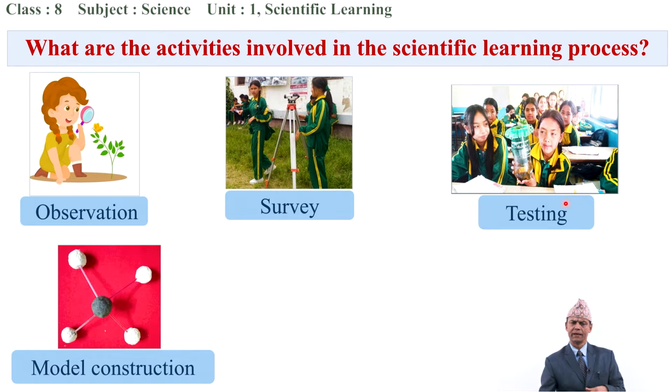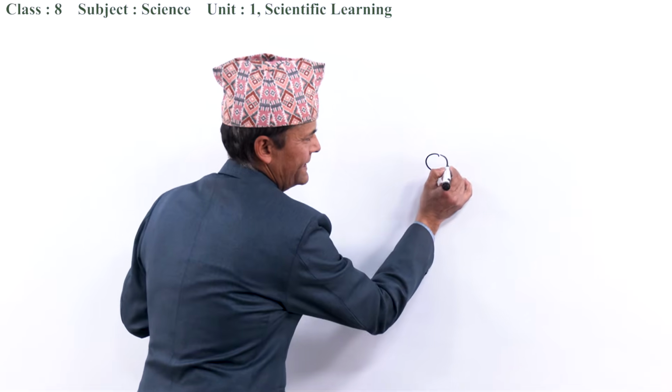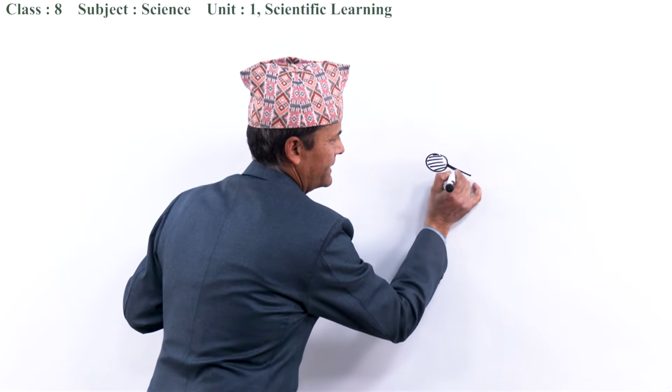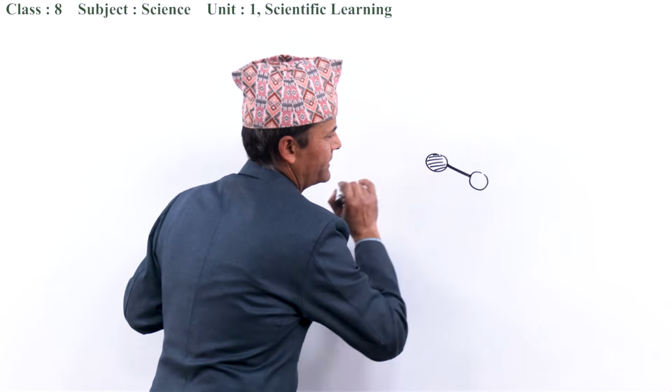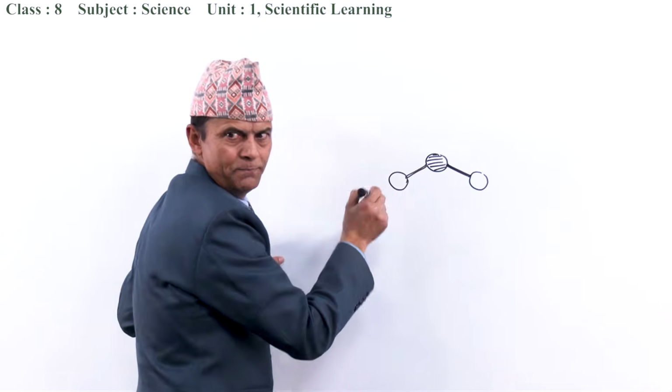Look here then. What is this? Model construction. Do you have an idea of this model? What do you see here? Look here. Here is one black ball. Then that black one is connected with one stick, and there is a white ball, isn't it? Look here. What type of model is it?